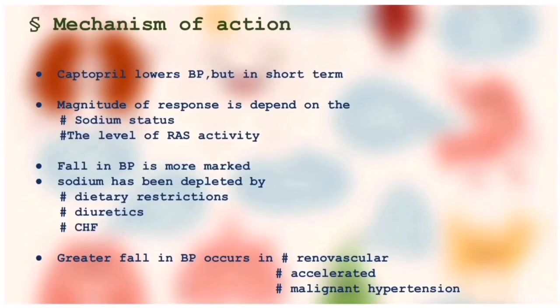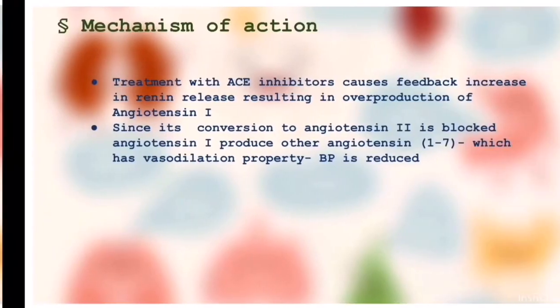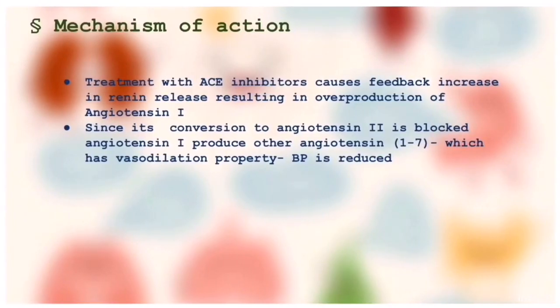So keep in mind that captopril lowers BP but its action is very short, and the magnitude of response depends on sodium status and renin angiotensin system activity.